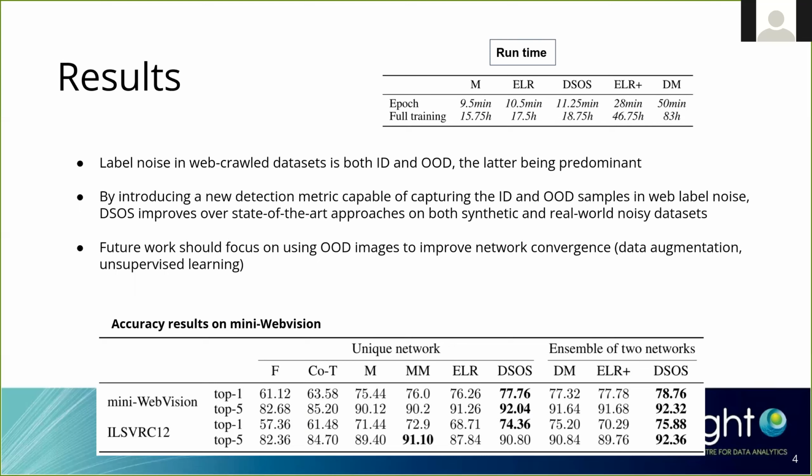Some future work for this would include using out-of-distribution images to improve the convergence of the network, either using them to augment the in-distribution samples or using an unsupervised learning algorithm to make use of these out-of-distribution examples.